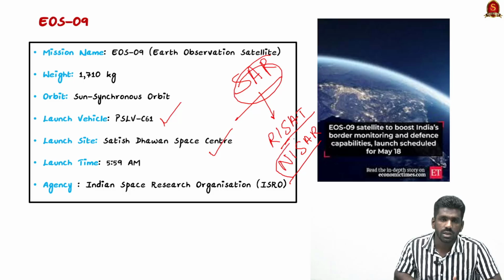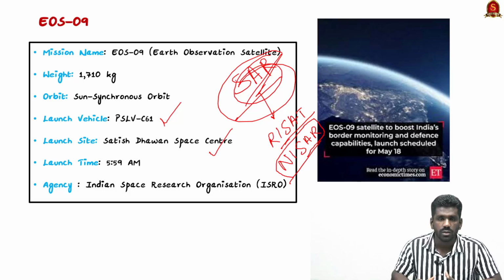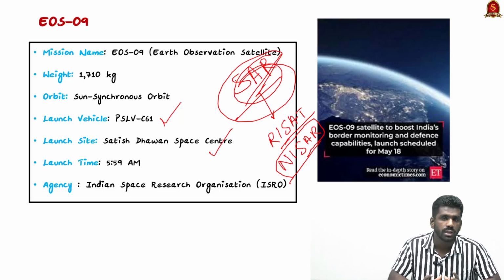This NISAR is also an Earth observation satellite, and in this satellite also the synthetic aperture radar is used. This synthetic aperture radar is a term which is always related to Earth observation. Most of the Earth observation satellites nowadays carry this synthetic aperture radar. So how is this synthetic aperture radar useful in many fields for ISRO?